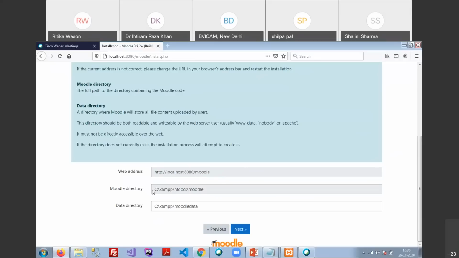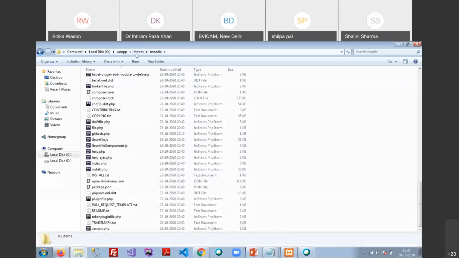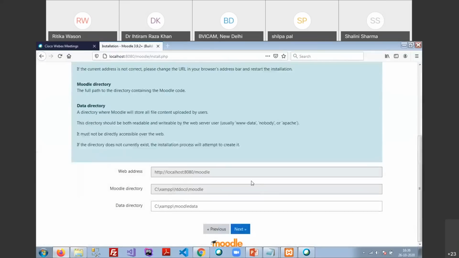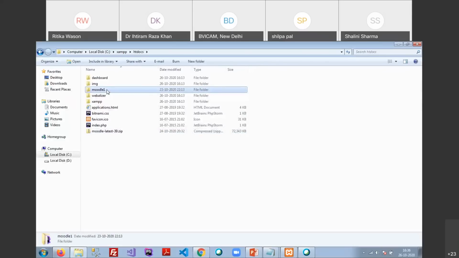Second is the Moodle directory. That is the path. You can check it out: C drive, XAMPP, htdocs, Moodle. That part should never be changed. Suppose you make a little change, say Moodle 1. You can change it here, but that will not be supported because the folder should be Moodle. So please never change this path.